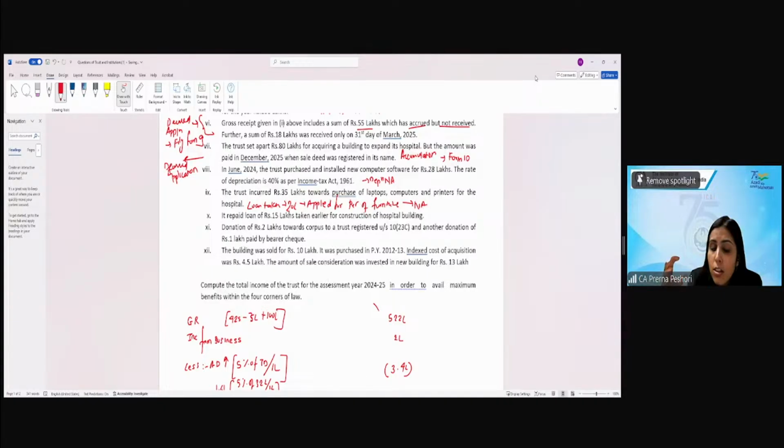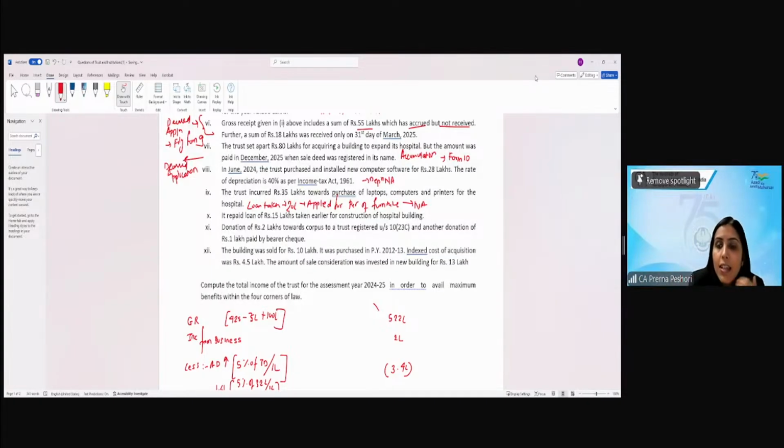And donation by way of other than account payee cheque will also not be eligible for the purposes of the exemption. Are we getting it? So only what you receive should be other than the corpus, and what you pay should also be other than the corpus donation.